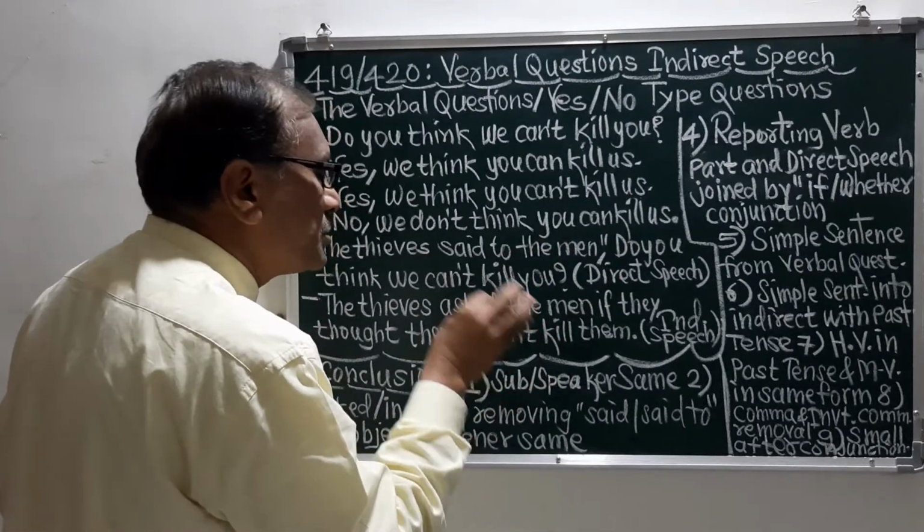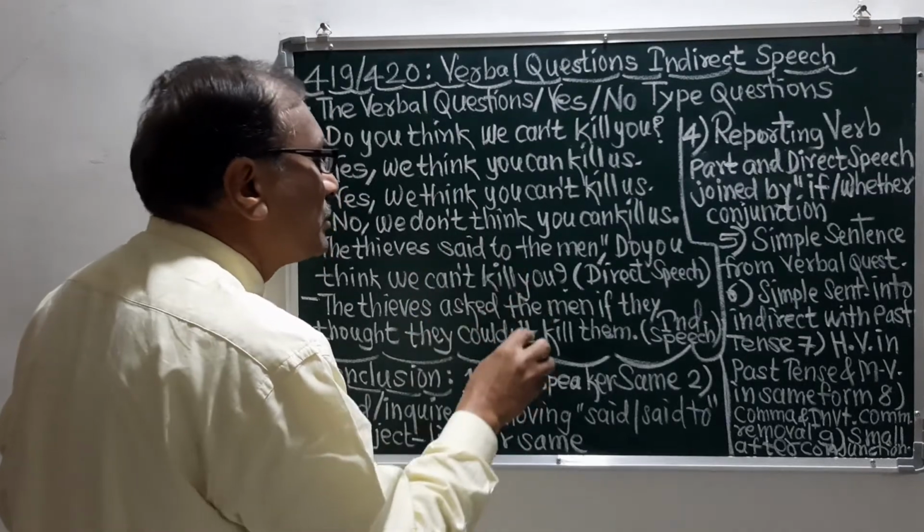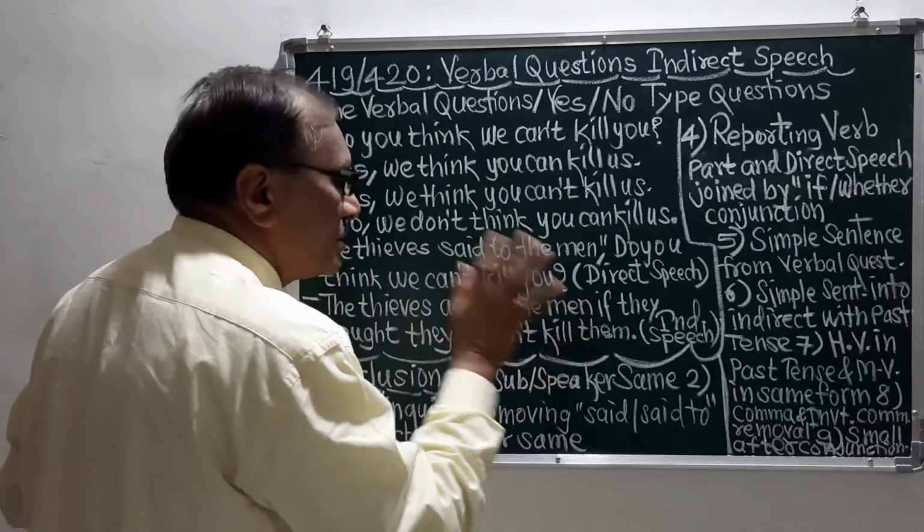So we have put this object the same, that is, the man. When we have made the indirect speech, in this indirect speech we have put the man as it is.